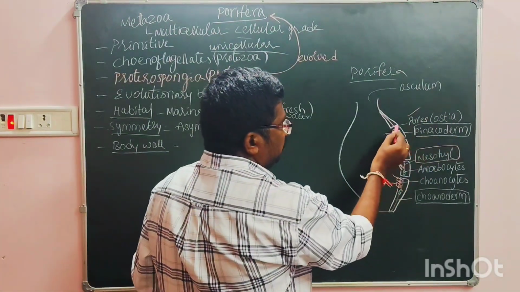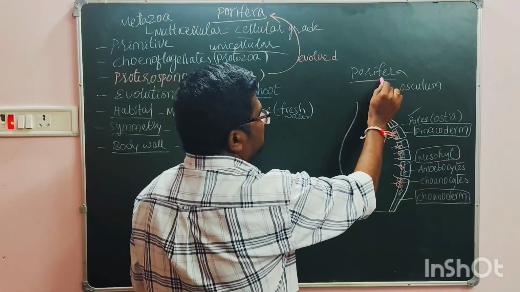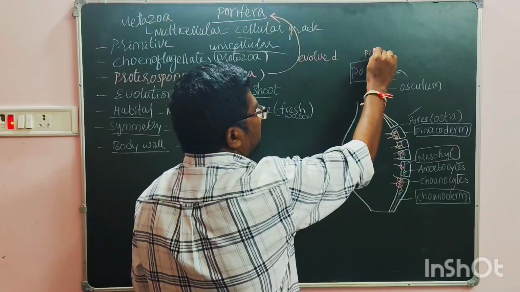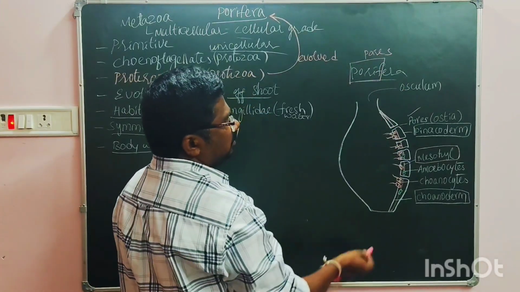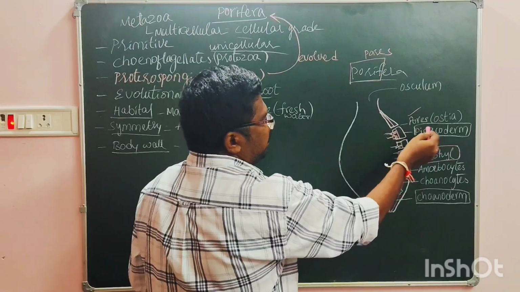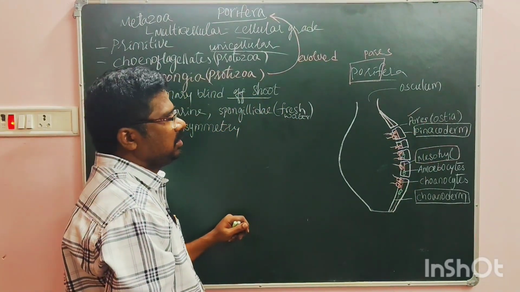Porocytes form holes. Why they are called porifera, I already explained, because the body contains many pores in them. So porocytes form the pores. These pores are called ostia.